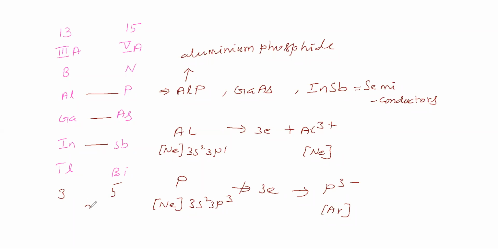So total is 8, average is 4. Therefore it is just like pure silicon, acting as a semiconductor.